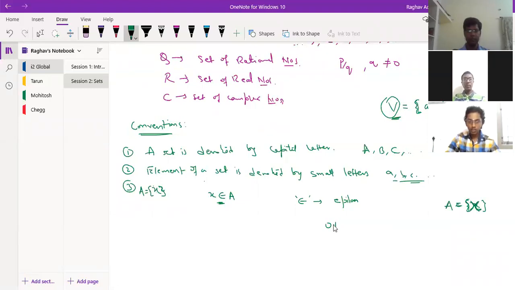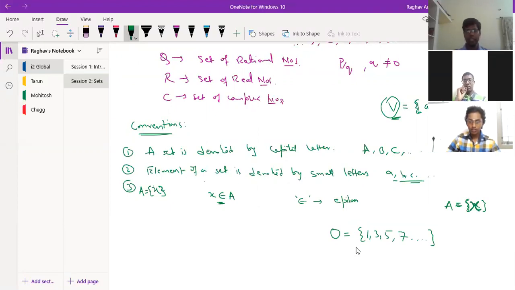Suppose odd numbers, if we see, say O is the set of odd numbers, capital O. Suppose my capital O is a set of odd numbers. So what will be the elements of the set? 1, 3, 5, 7, 9, and so on. So like that, these will be the elements of the set.